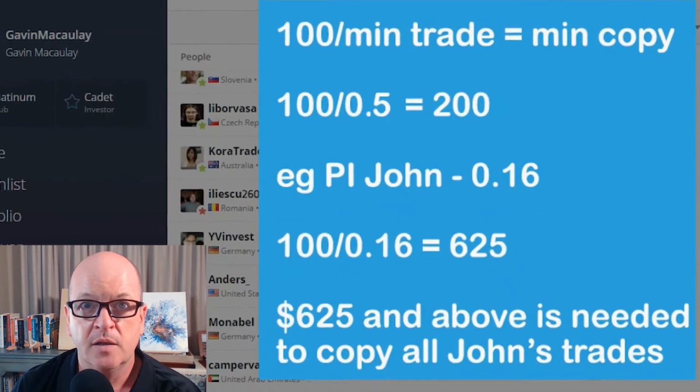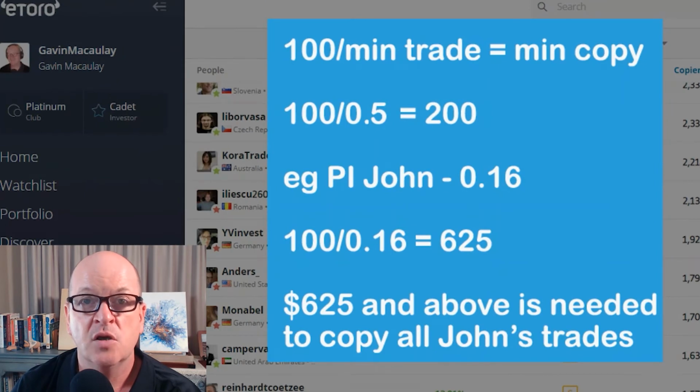So the formula for you to remember is 100 divided by the smallest trade size, X, equals the minimum copy amount to cover all trades. In this case, 100 divided by 0.5 equals 200. So you have to search for the smallest trade size, X, and insert it into this calculation.